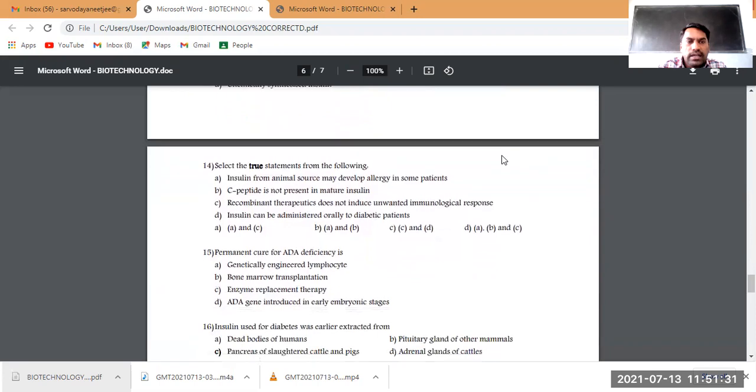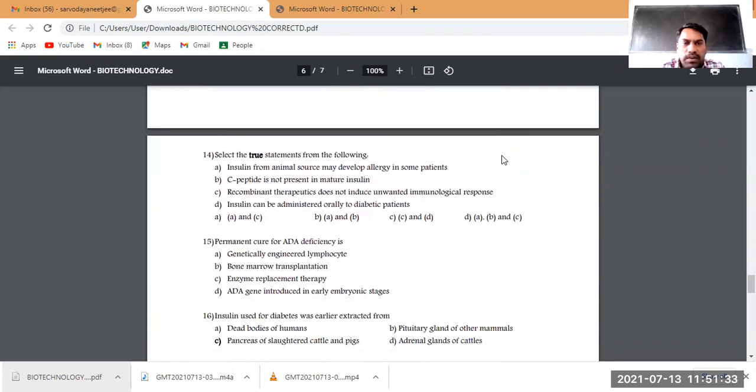Next, select the true statement from the following. There are four statements, and among them a few or two statements are related to insulin.